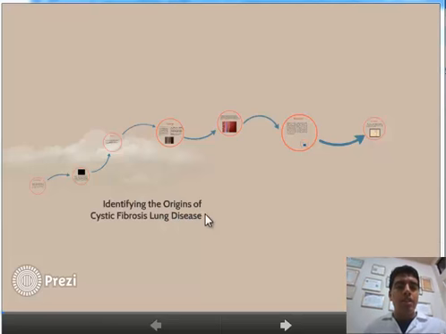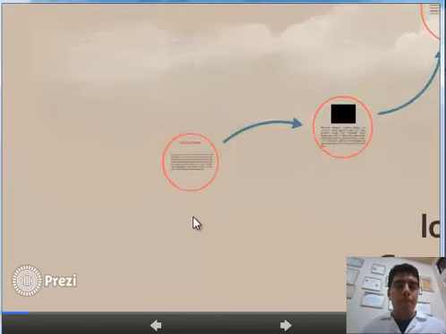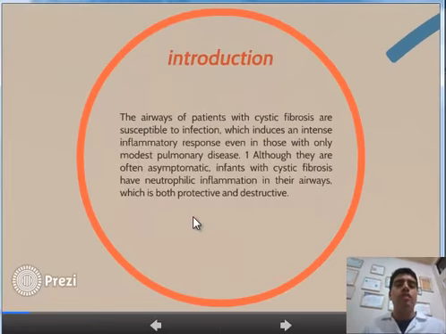Identifying the origins of cystic fibrosis lung disease. Introduction. The airways of patients with cystic fibrosis are susceptible to infection, which induces an intense inflammatory response even in